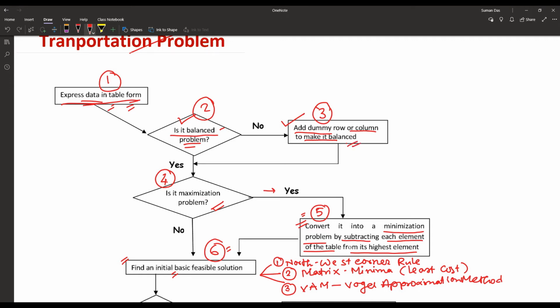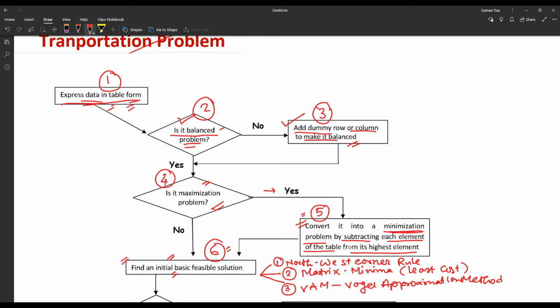Then we have to find out whether it is a maximization problem or not. If it is not a maximization problem, then find the initial basic feasible solution using any one of the methods, as we are using VAM here. Otherwise, if it is a maximization problem, convert it into a minimization problem.